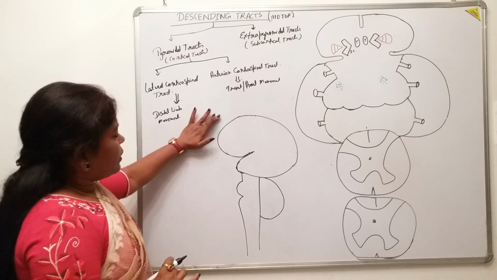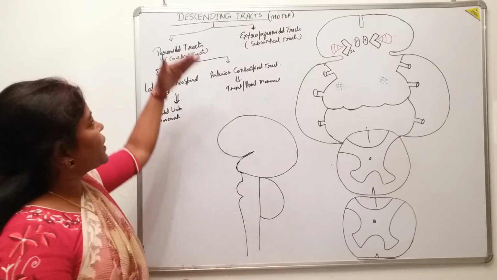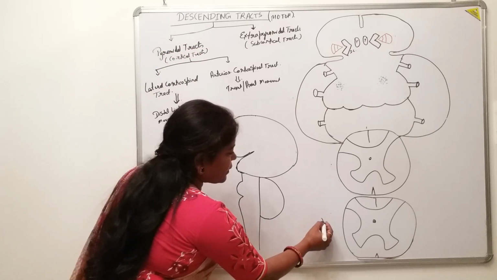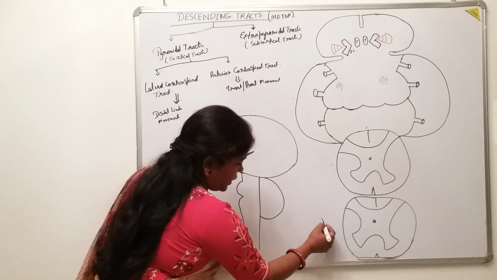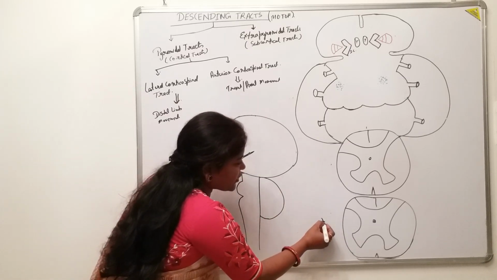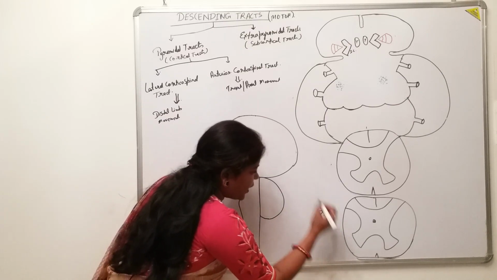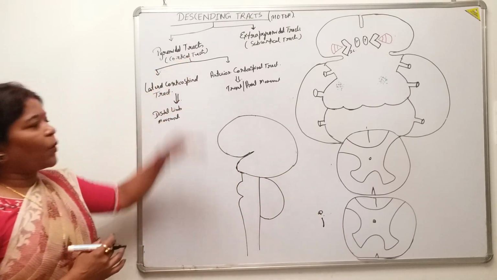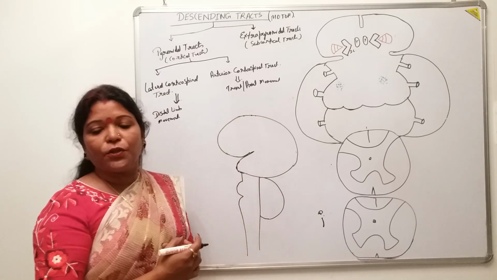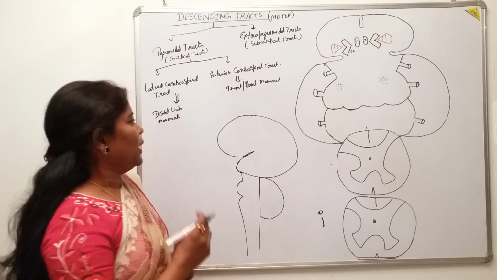Now, before going into detail of these individual tracts, just have a rough sketch of this descending pathway. Just like the ascending tracts, where the first part was the receptors, here in the motor pathway, the first neuron you have to find out is known as the upper motor neuron.